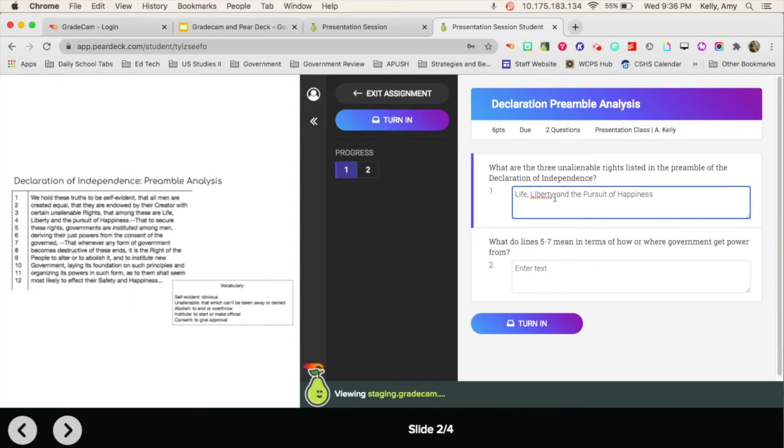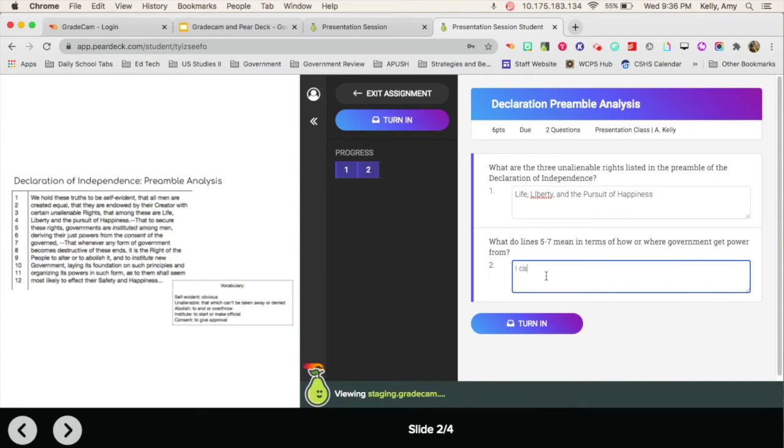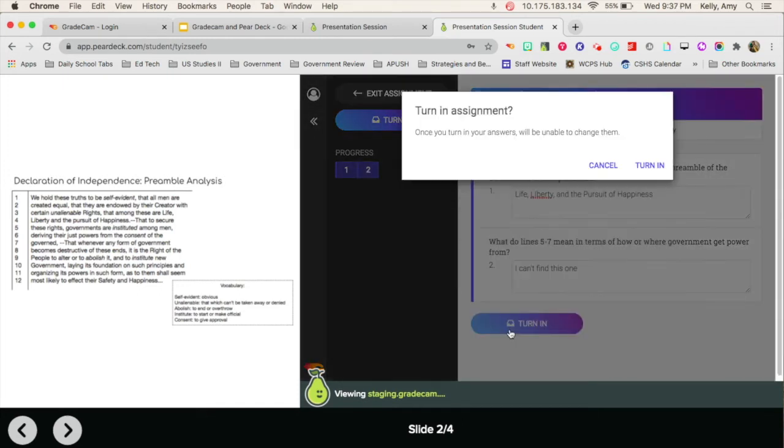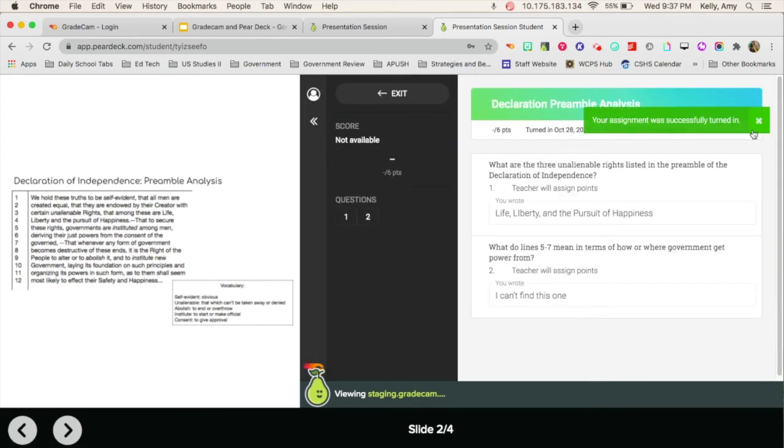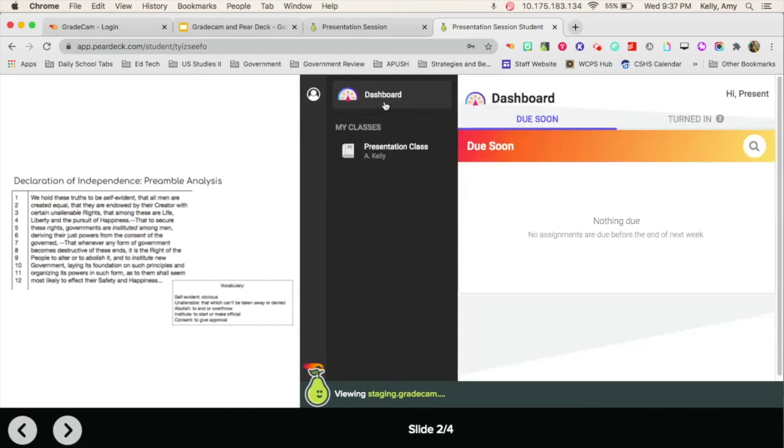Go ahead and type in my answers. Uh-oh, I can't find this one. So this is going to tell me as the teacher that this is something I need to go back to with students to help that analysis piece. And so students would just turn this in, turn in an assignment, and they are ready to go. And there's the student dashboard.